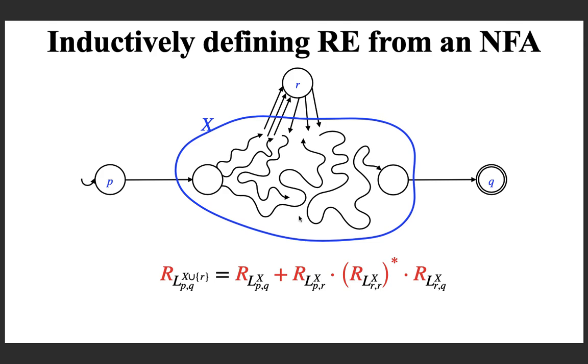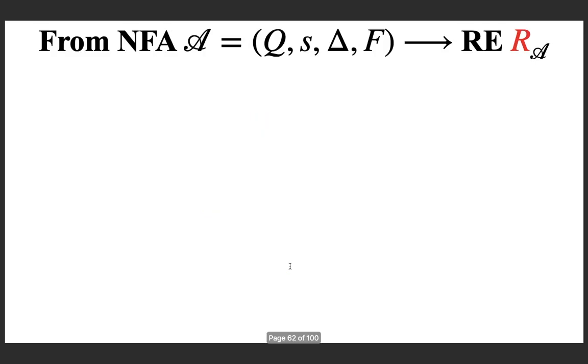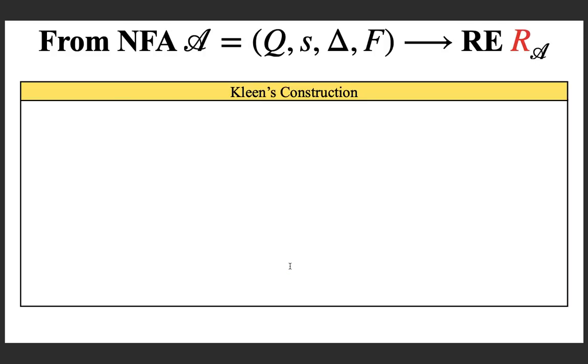Note that in the LHS you have all the states in X union the state R, so R or any states in X, and in the RHS you are getting rid of the state R from the intermediate state set. If you apply the same technique in X, you can take one more state out, and if you continuously do it, you can solve this recurrence relation. This is enough for writing an algorithm now, which is what is called Kleene's construction, because it was proposed by Kleene.